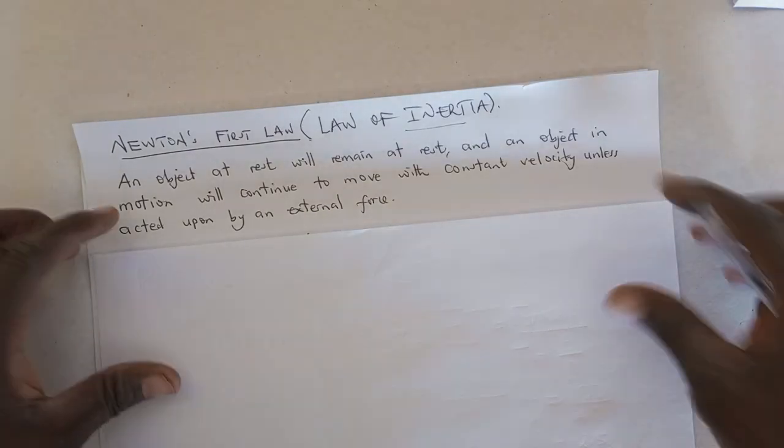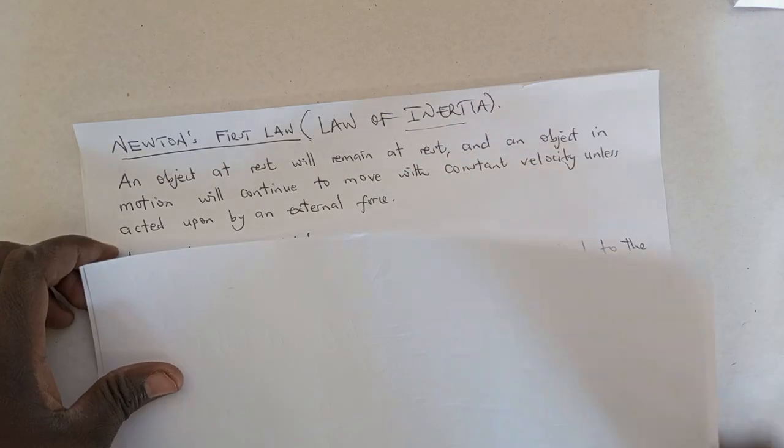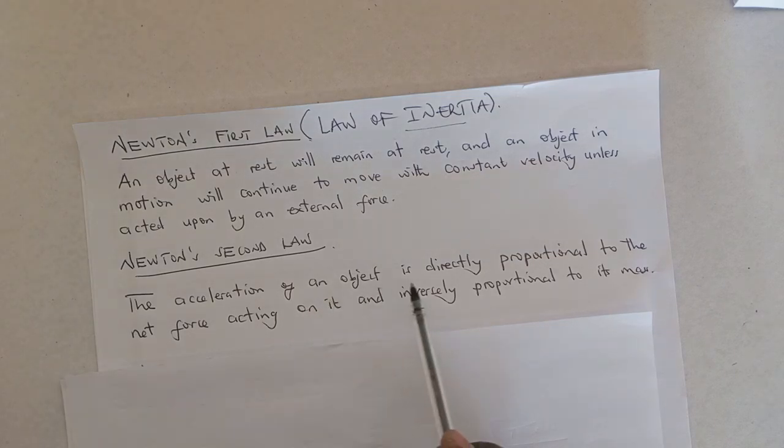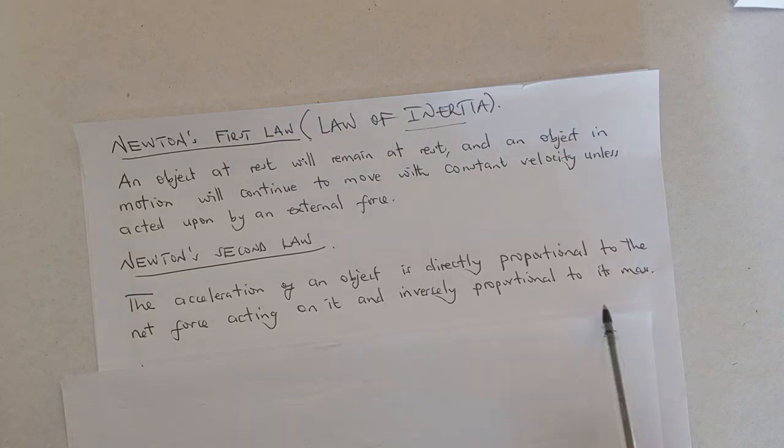Okay. Then we proceed to Newton's second law of motion. Newton's second law of motion states that the acceleration of an object is directly proportional to the net force acting on it and inversely proportional to its mass. Okay, so what does this mean?